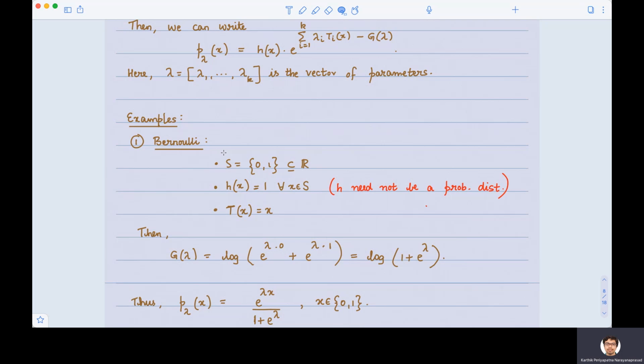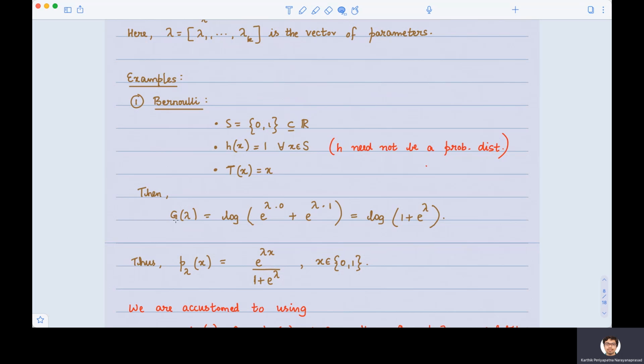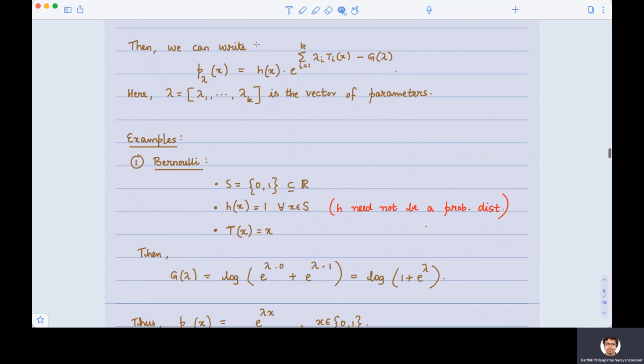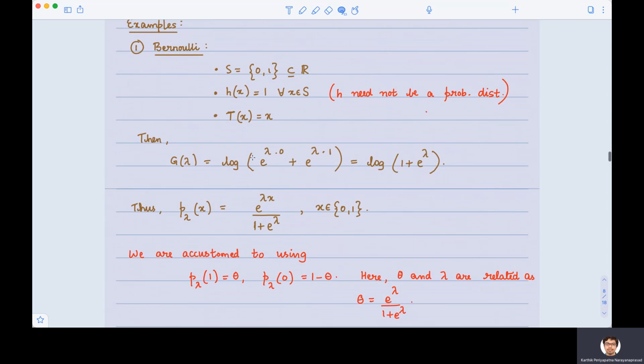Let's take a Bernoulli. In the case of Bernoulli, the domain is simply 0, 1. These are the outcomes of a coin toss, 0 for tails and 1 for heads. Now we can set the base measure as 1. We will see why. And then let's say T of x is equal to x. If we set T of x equal to x, then what is G lambda? G lambda is simply this expression here. So let's plug in h of x equal to 1, T of x equal to x.